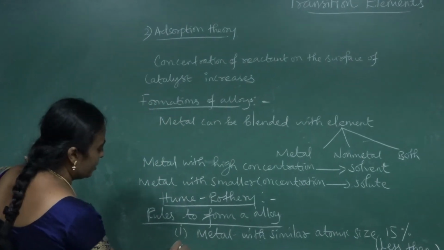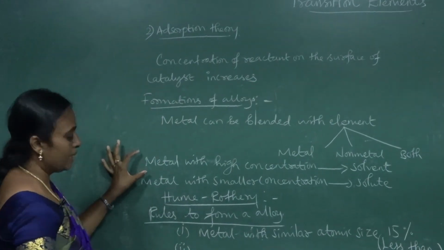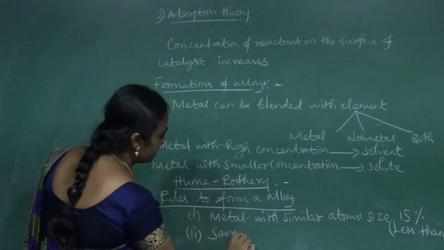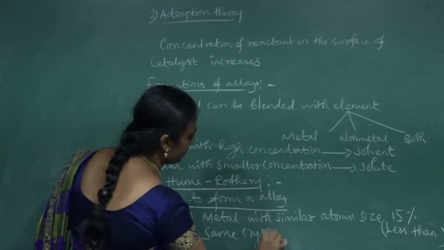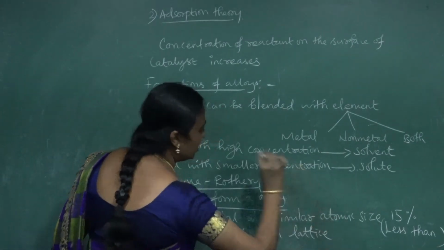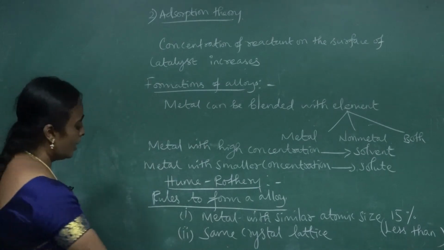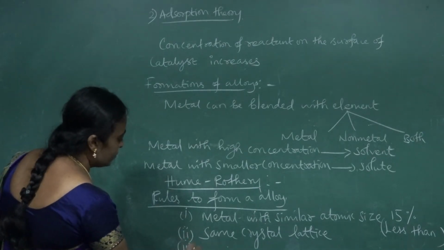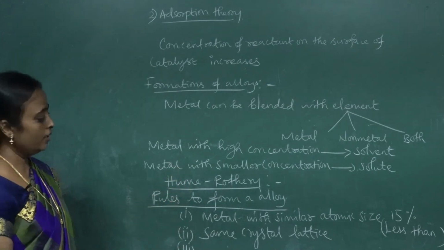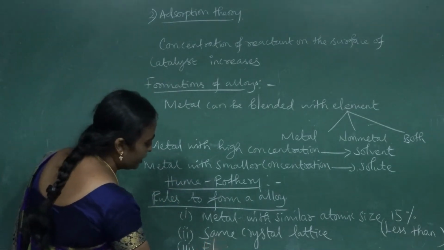Second point, there are two things, that is a metal or a non-metal, whatever may be, should have the same crystal lattice. And third one, in between the two metals or metal with non-metal like that, the electronegativity difference.